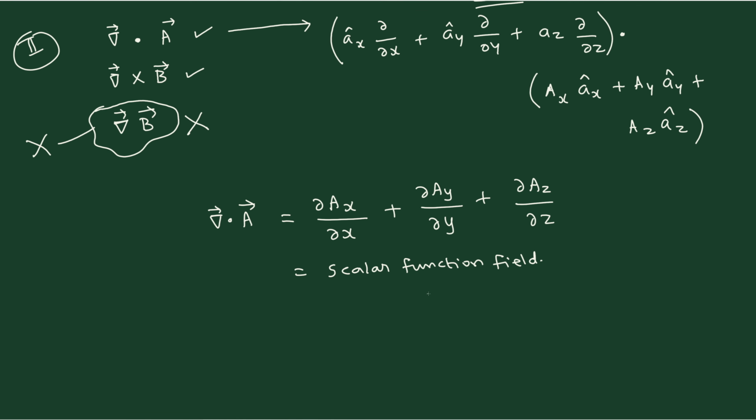So the conclusion is important because you should know after finishing the divergence what will I get. That should be clear. If you say that something will come, then you can't understand what is going to happen. So whenever you perform the divergence, our result will always be a scalar function. Either you say it's a scalar function or you say that it is a scalar field. Both are the same. Here I have written both, scalar function and field. Generally, you need not write both. If you want, you can delete the function and say scalar field. So this is one of the important conclusions from your calculation.